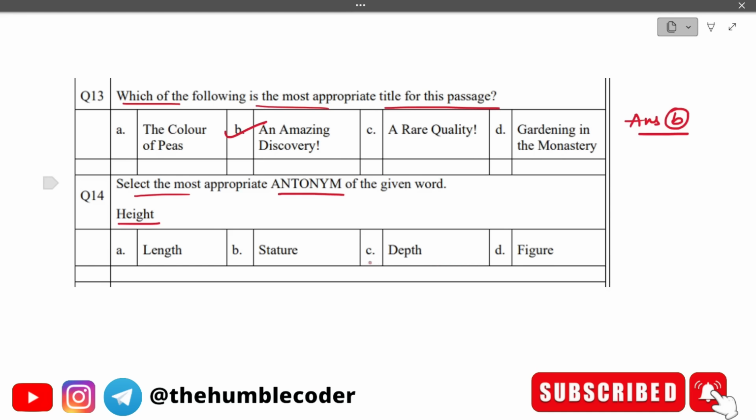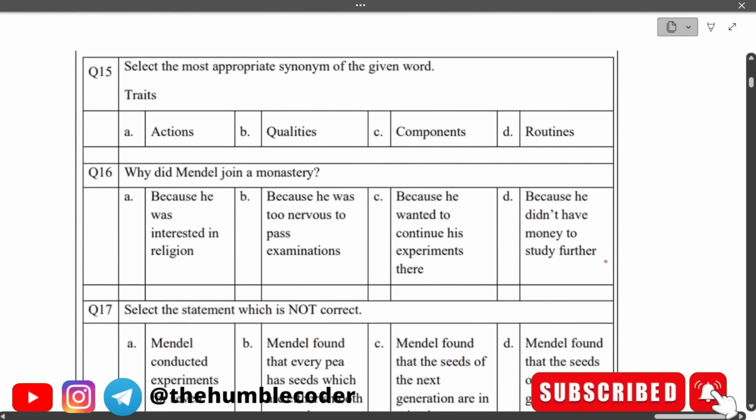So see guys, in this case, I would say that this question is not even related to the passage. Even if this is a separate question that is given to you individually, you can figure out the correct answer. The correct answer in this case is going to be depth, which is option number C. Moving on to the next questions based on this passage only.